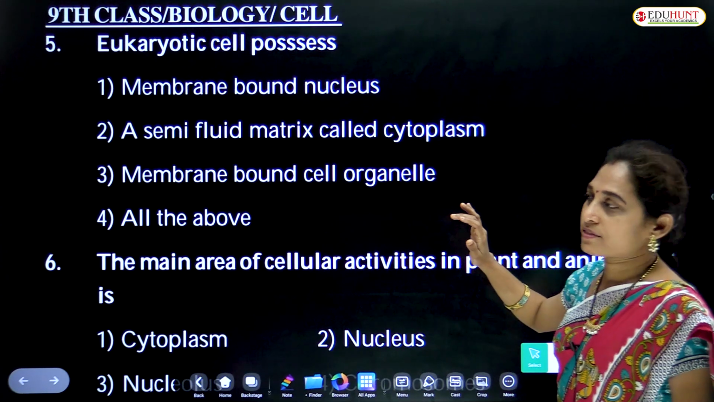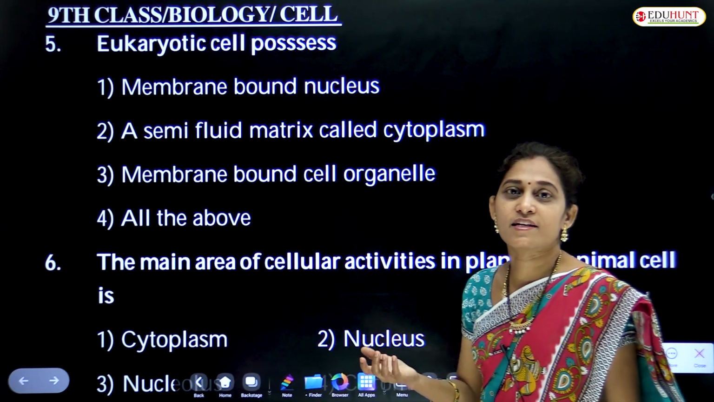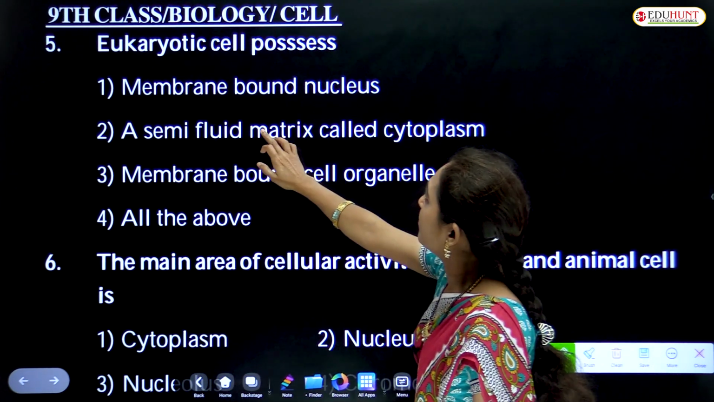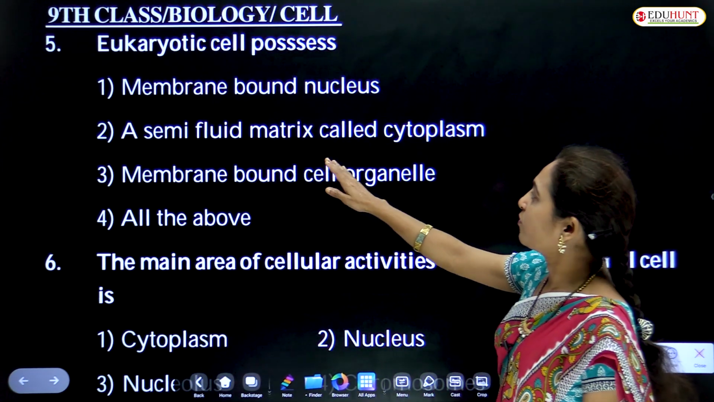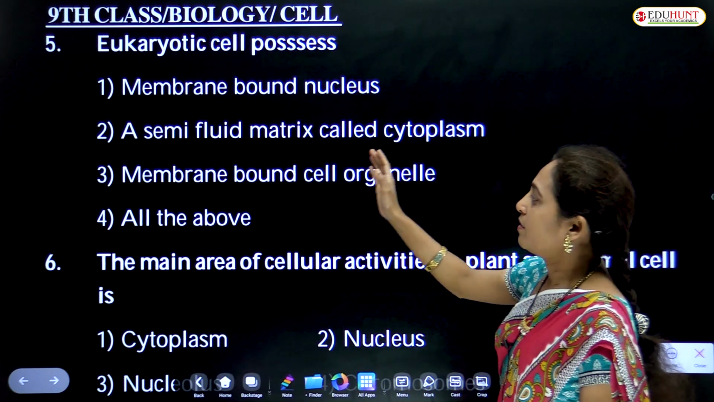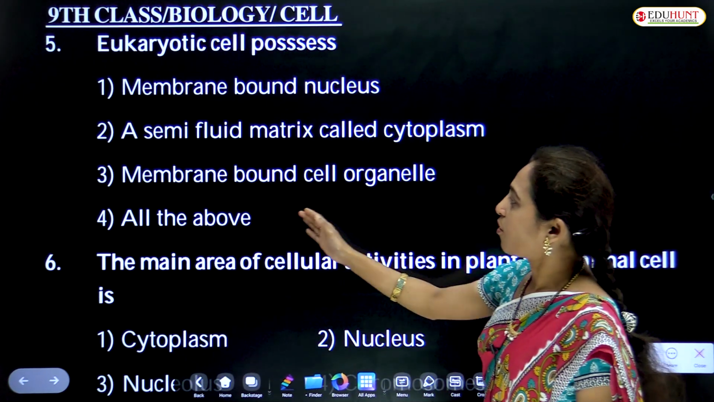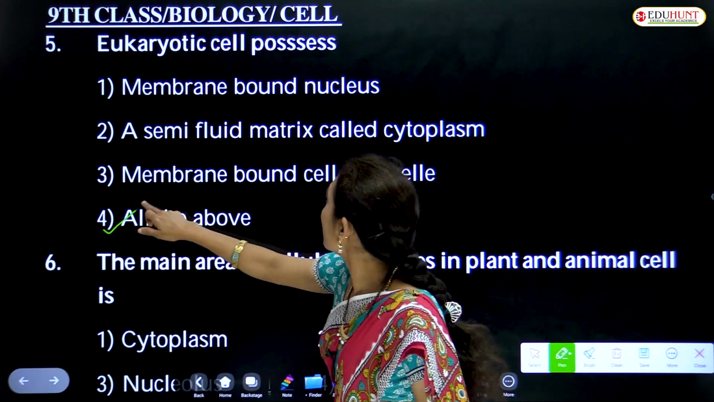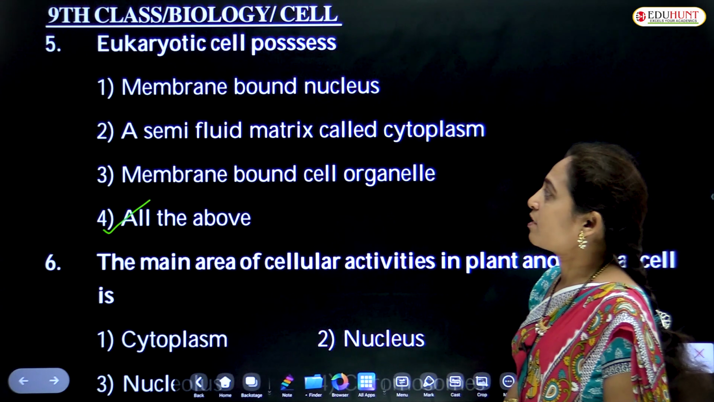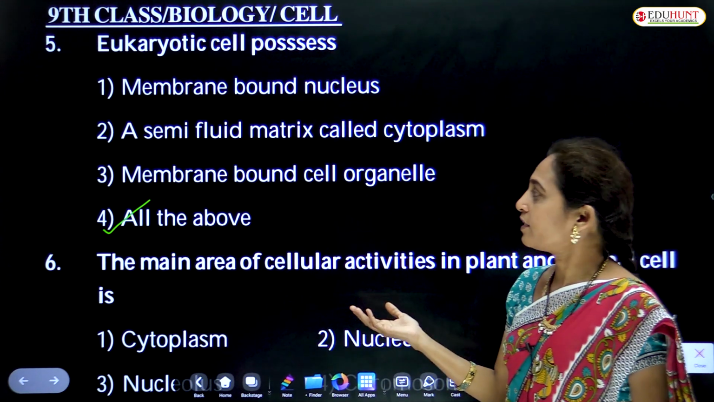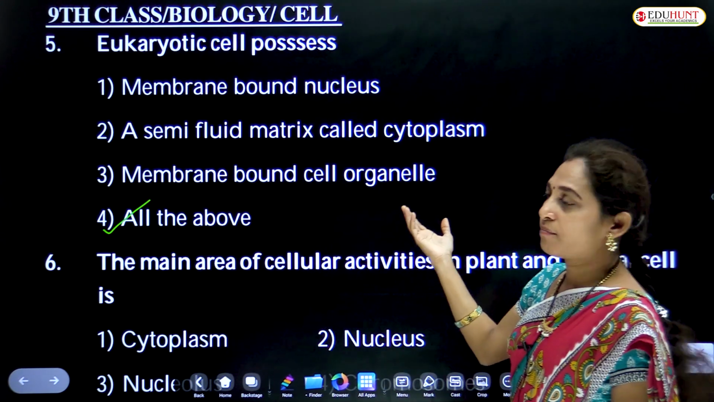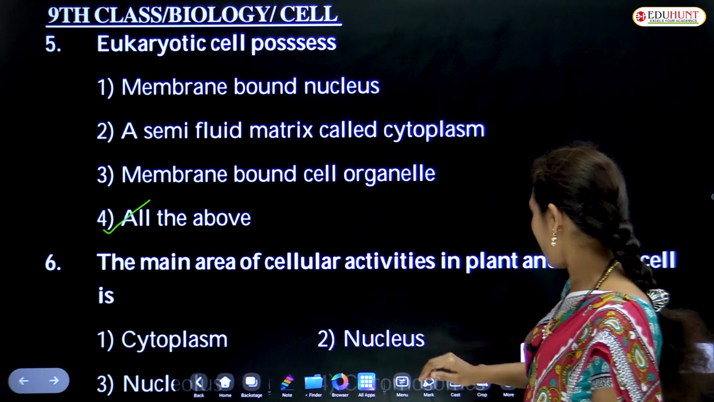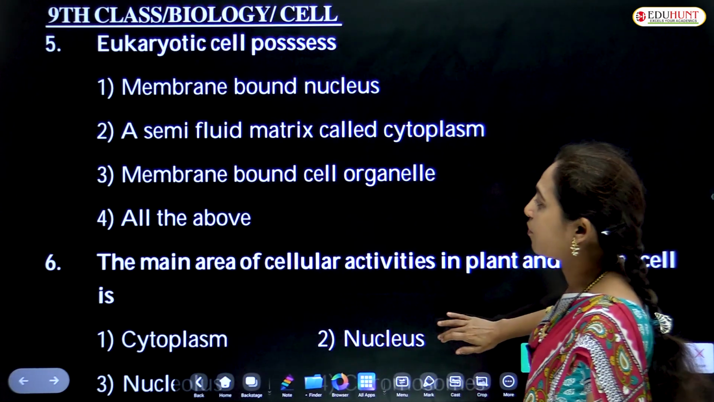Eukaryotic cell possesses. Eukaryotic cell is that cell with a true nucleus. So the options are: membrane-bound nucleus, a semi-fluid matrix called the cytoplasm, membrane-bound cell organelles, all the above. Eukaryotic cell possesses membrane-bound cell organelles and nucleus and fluid-like matrix. All these things are present in eukaryotic cell. So the option is all the above.